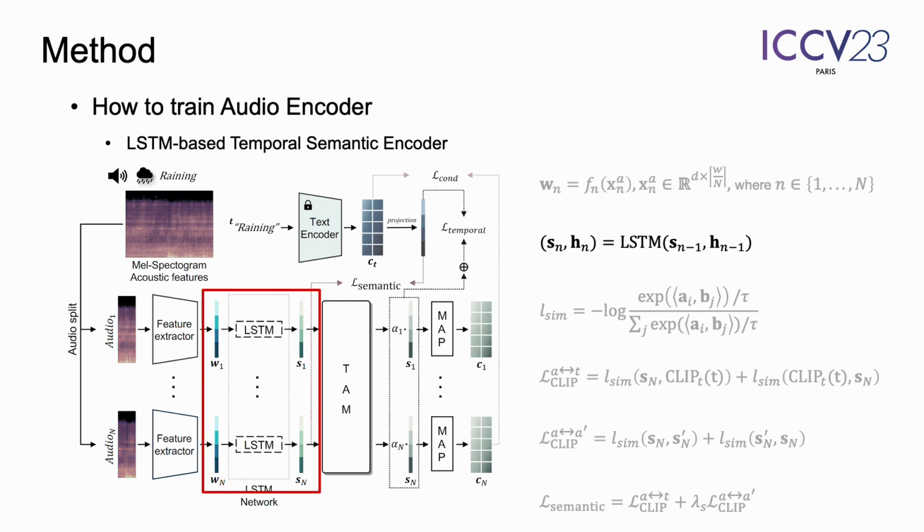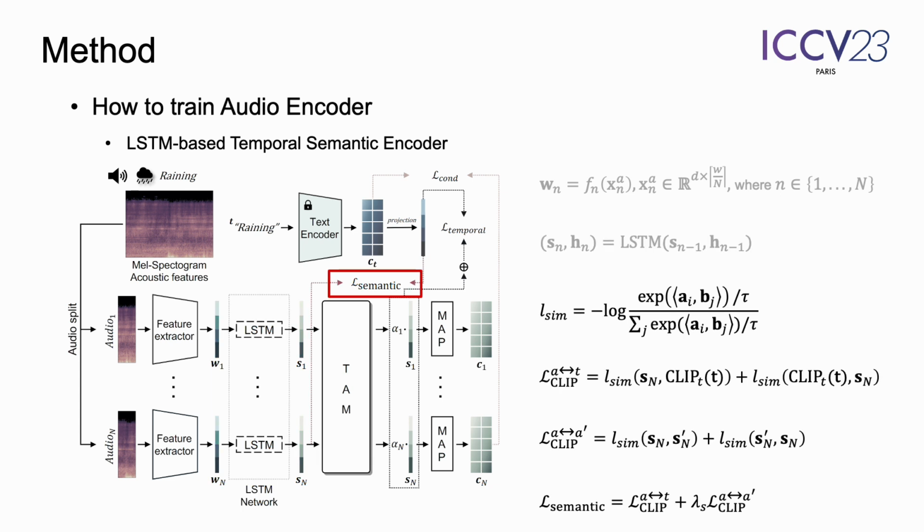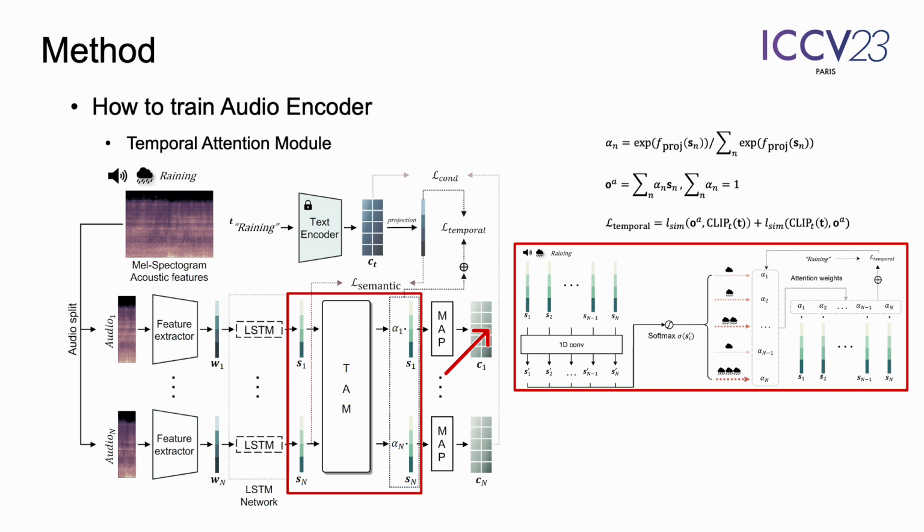As our goal is to generate audio-reactive video frames, it is also important to encode temporal changes, or relations, of the given audio inputs. We apply the standard long short-term memory, LSTM, network to encode temporal relations or changes between consecutive audio features. Given the pre-trained image-text CLIP model, we apply the following InfoNCE loss in order to align audio semantics with CLIP space. Also, we applied the SpecAugment method to the audio data and add the InfoNCE loss to pull augmented audio features together.